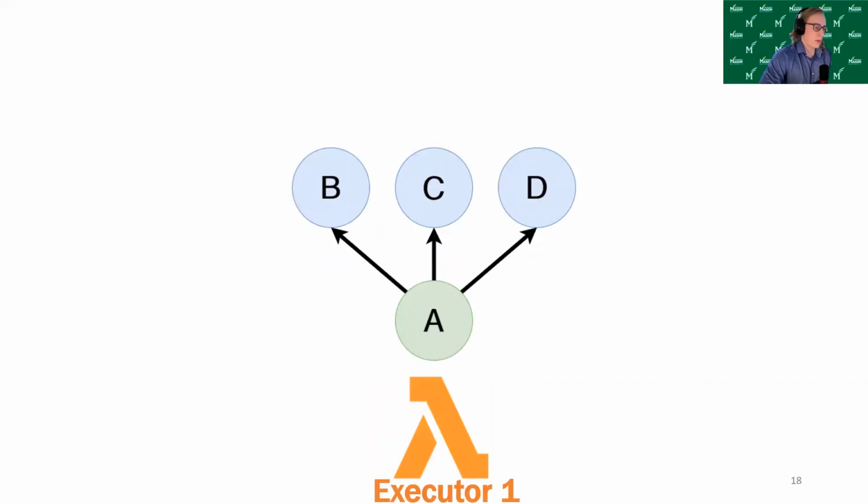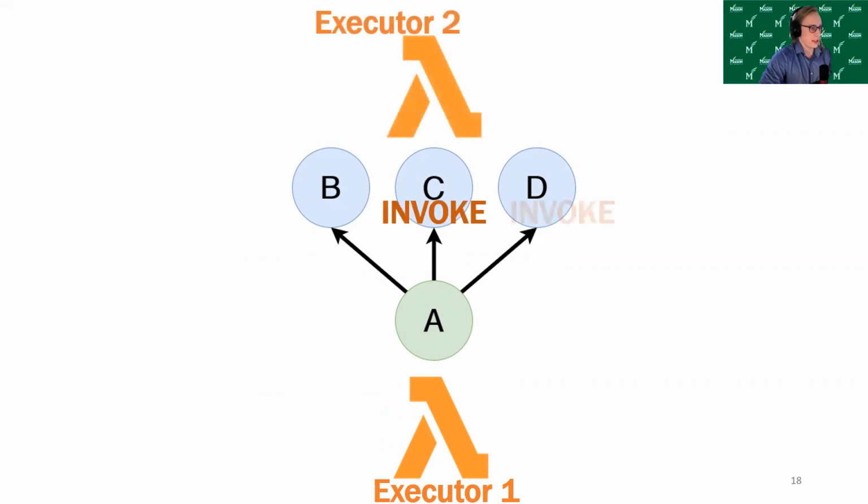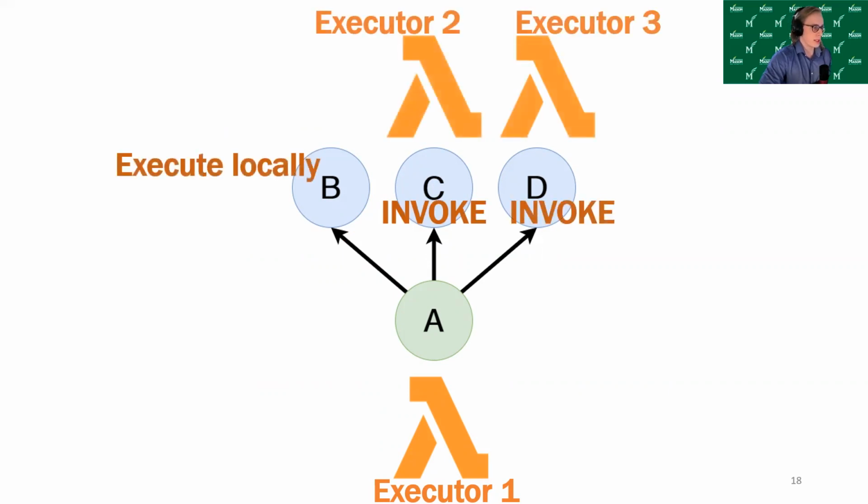We also have a fan out operation here. So we have a task A that fans out to tasks B, C, and D. So what will happen here is executor 1 will invoke 2 additional Lambda functions to execute tasks C and D, while it will execute task B by itself.